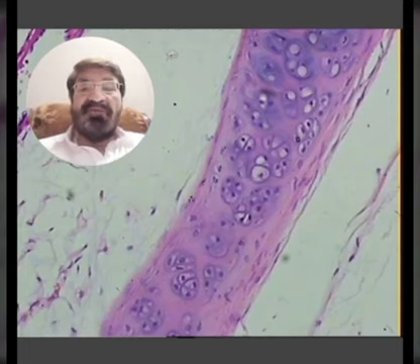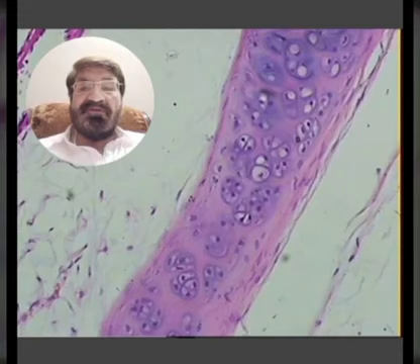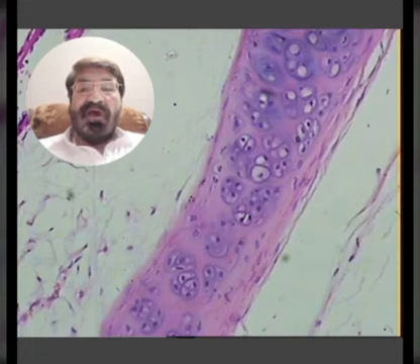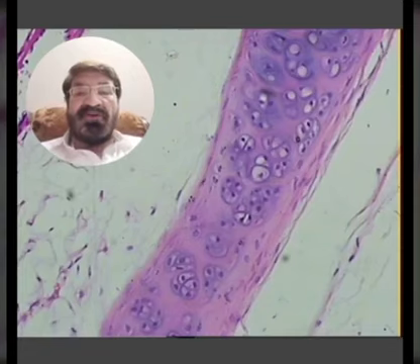So I have told you that let's talk about the microscopic picture of different tissues and organs which we have studied already in our classroom, but I have to revise those. I have to repeat all those. So I have just completed the epithelium. Now let's talk about the connective tissue.